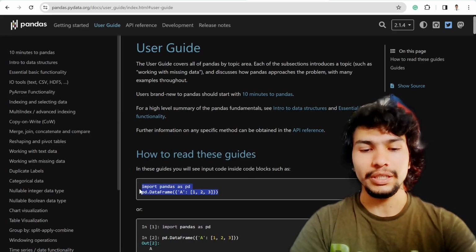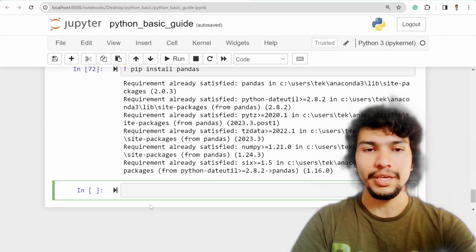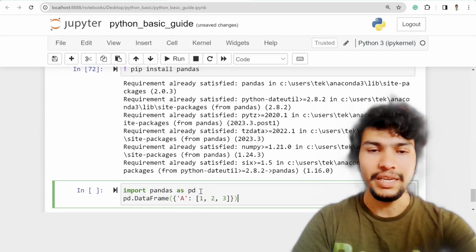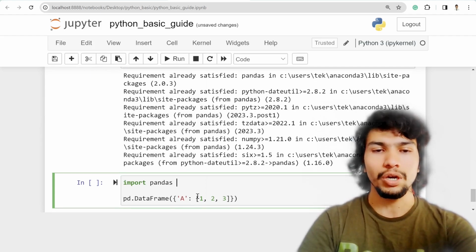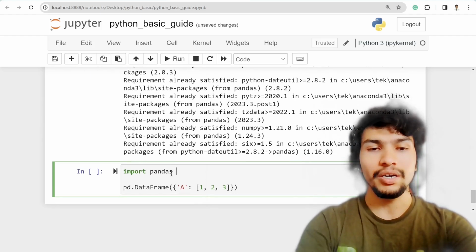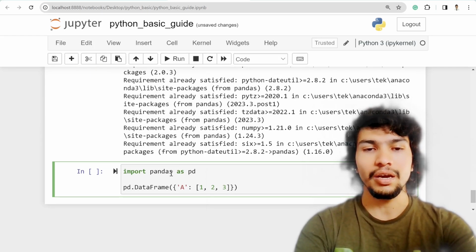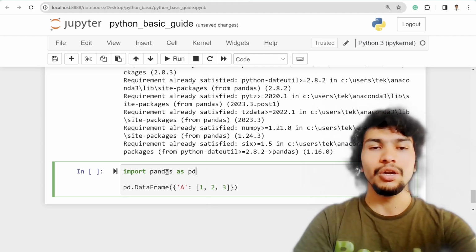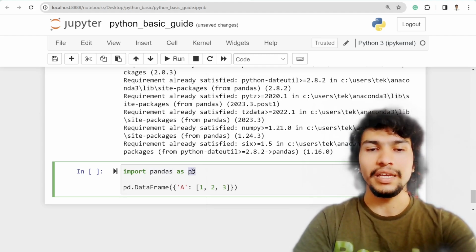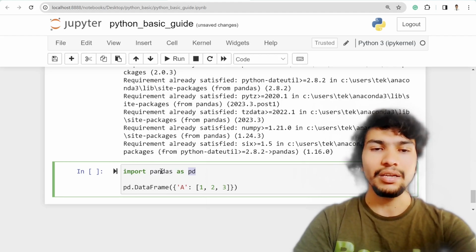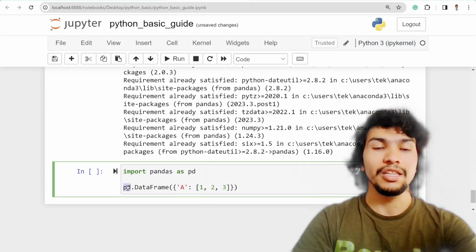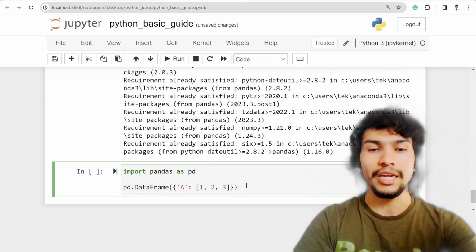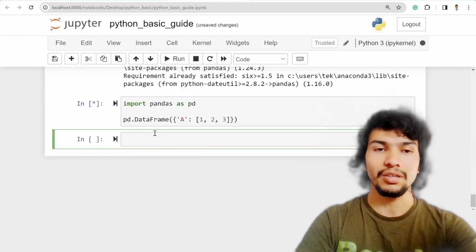So the import statement we have is import pandas as pd. Normally you can import any package with import and the package name, but it's easier, and it's the convention, to import pandas as pd. This pd means pandas dot DataFrame, and you are creating an Excel sheet kind of structure.